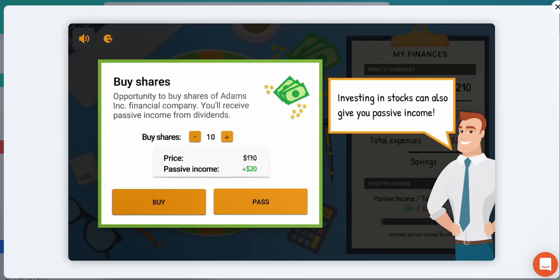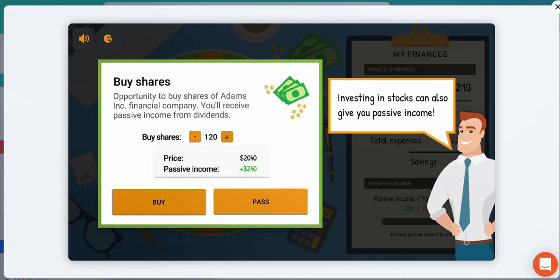Right, so we need to decide how many shares we're going to buy. The price is $170 for these 10 shares. I can obviously increase this if I want to buy more. And the passive income that it's going to produce is $20. Remember, we had about $2,000 available. So I'm going to buy as many shares as possible to increase that as much as possible.